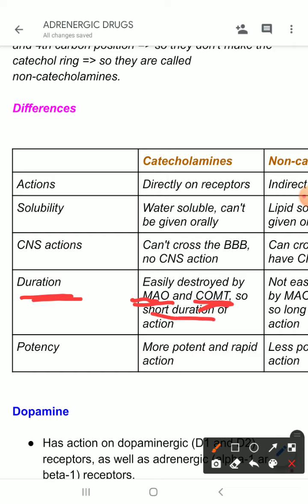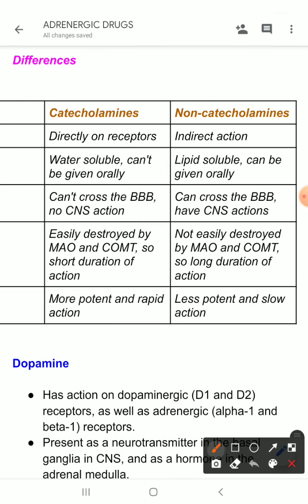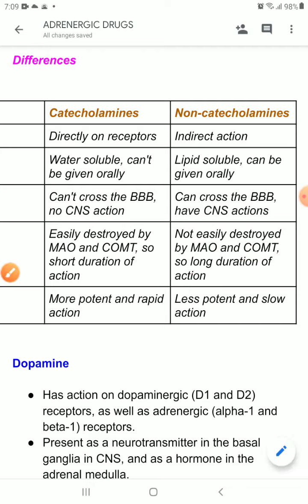On the other hand, the non-catecholamines are not easily destroyed by monoamine oxidase and catechol O methyl transferase, because they do not have those hydroxylations in their structure. So they have a long duration of action because they are metabolized slowly.